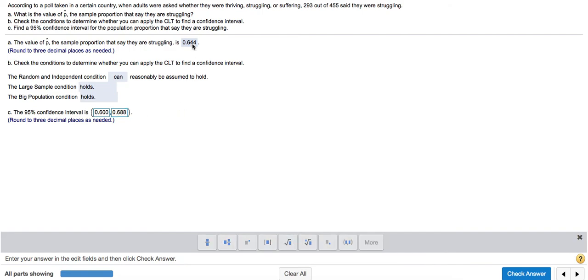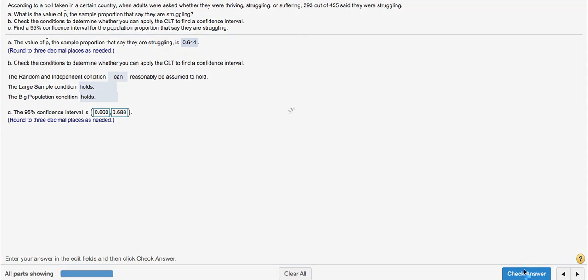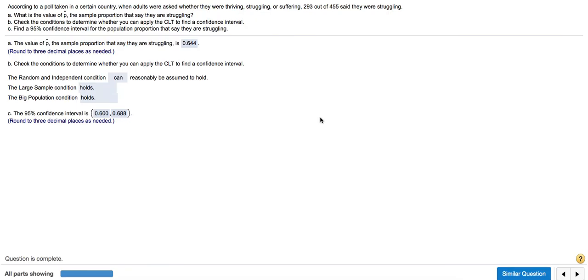Okay, so this was the sample proportion. It's right in the middle of this confidence interval, and we can say with 95% confidence that the actual proportion falls within this range. I'll check my answer, and that is everything for this question.